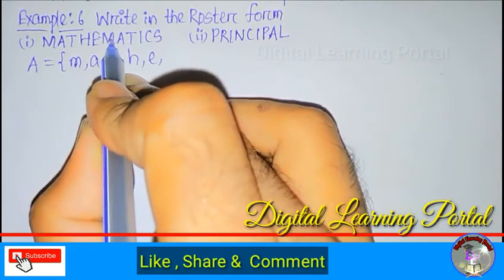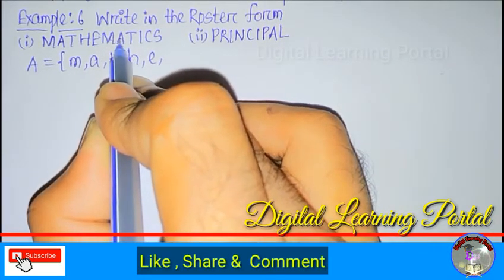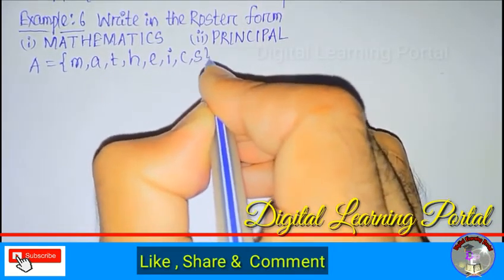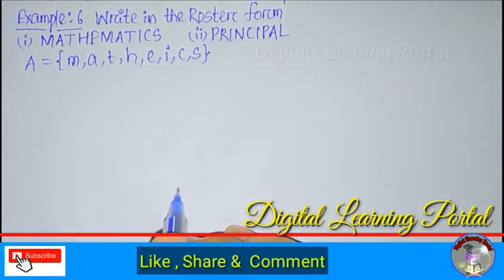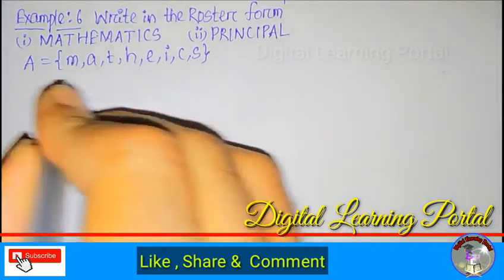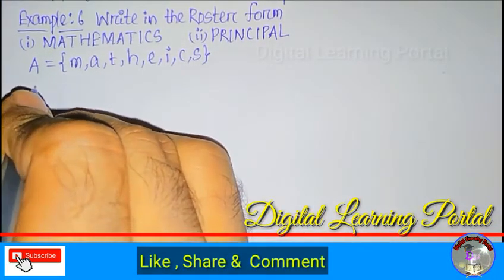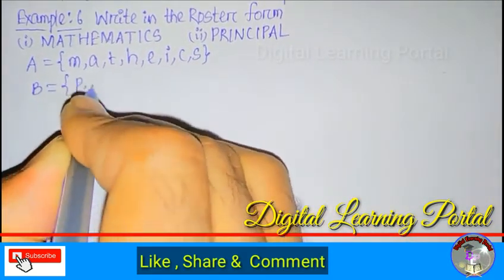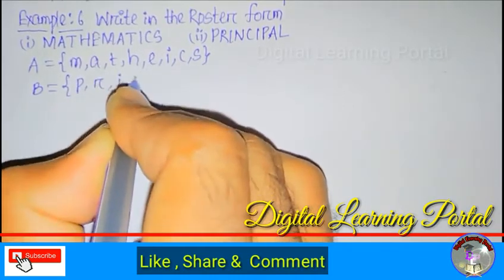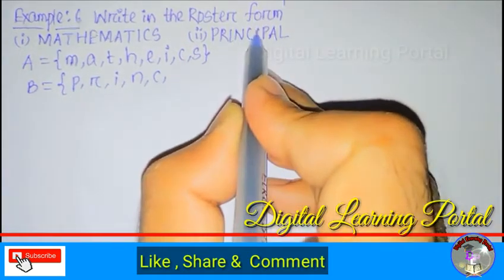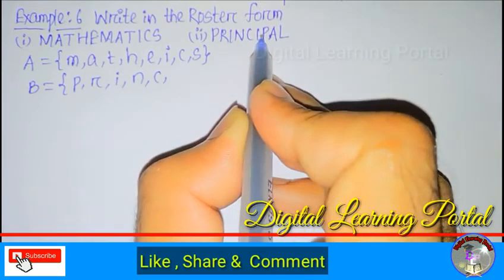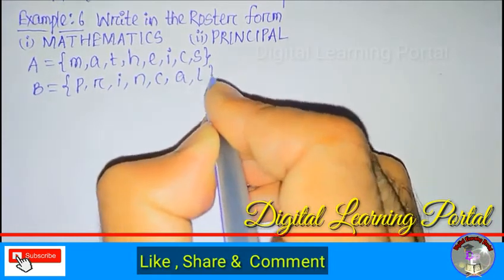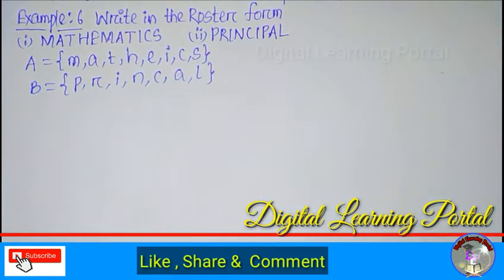A is also written before, T also written, then I, C and S. This is its roster form. And second, principal. Suppose we take a set B: P, R, I, N, C. I is written before, and P also, then A and L. This is its roster form.